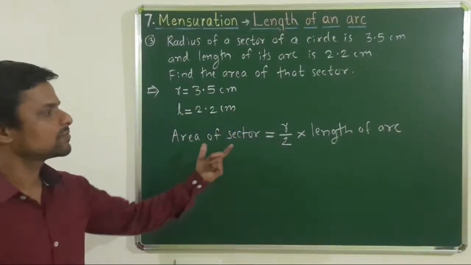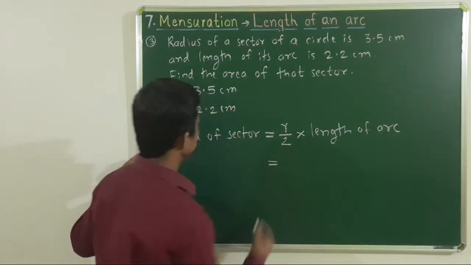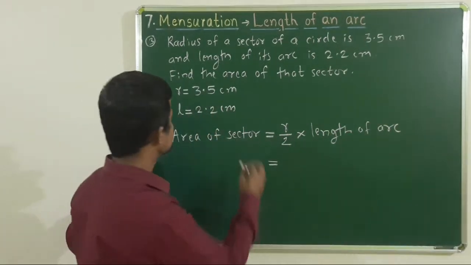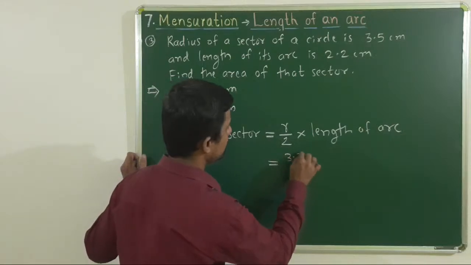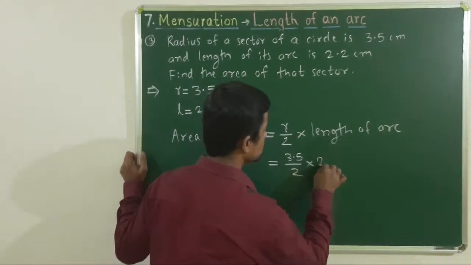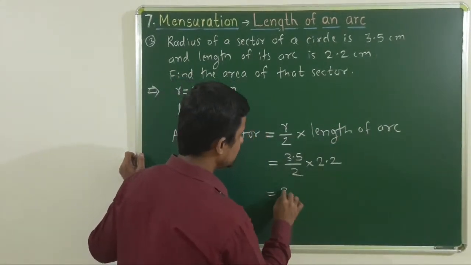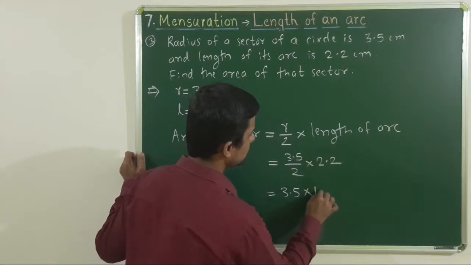Area of sector is equal to r upon 2 into length of arc. r is given, that is 3.5 by 2 into length of arc is 2.2. Both will cancel, that is 1.1, that is 3.5 into 1.1.